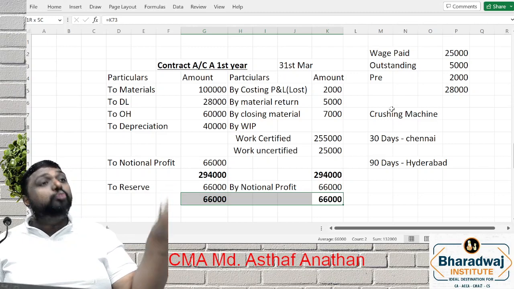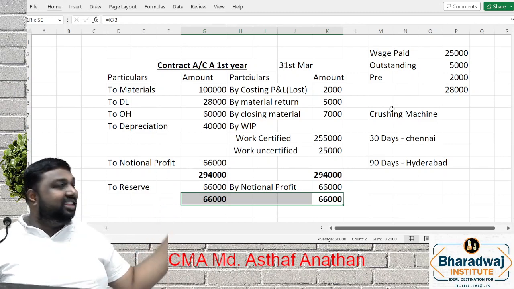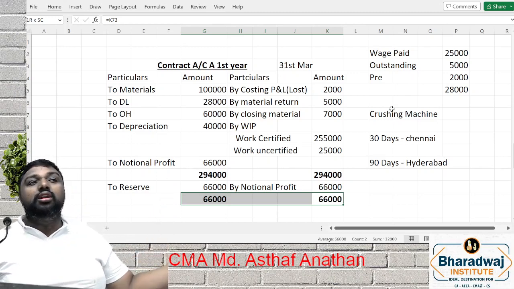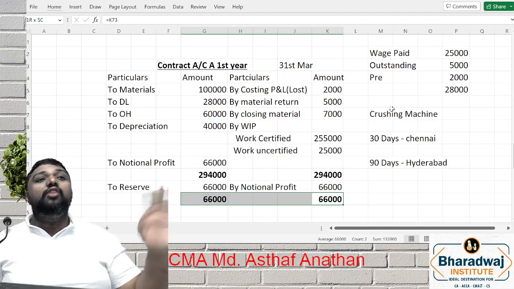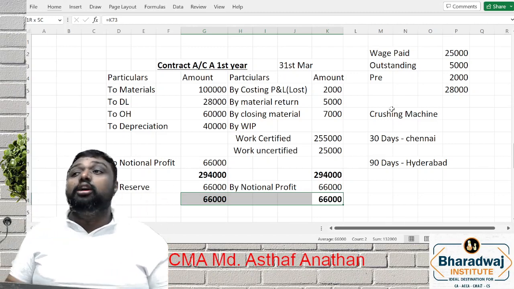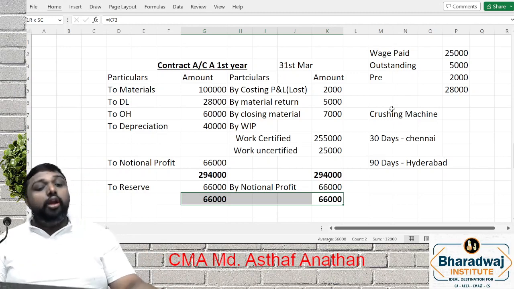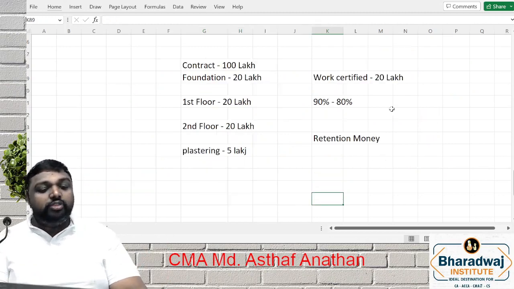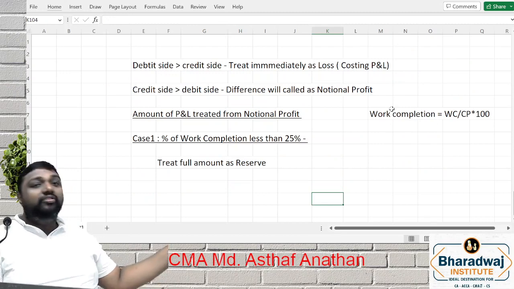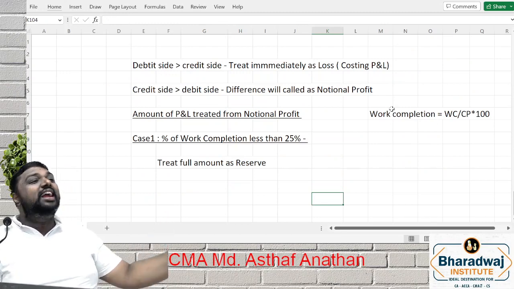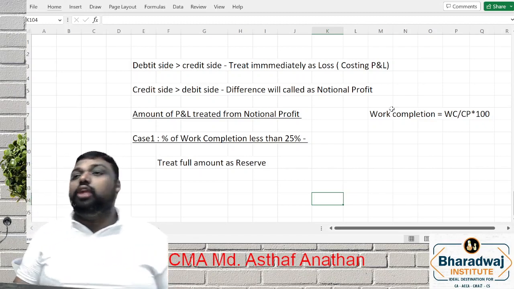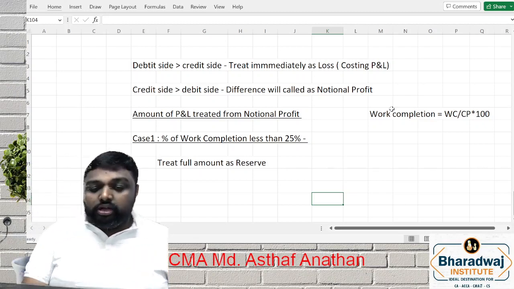But when it comes to profit, that is, the credit side is more and the debit side is less, we cannot treat it as a profit. We call it notional profit. Now, what amount can we treat? It is based upon a certain slab. The first slab: if the percentage of completion is less than 25, we have to treat the full amount as reserve.